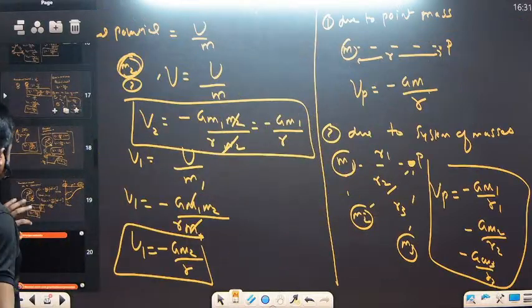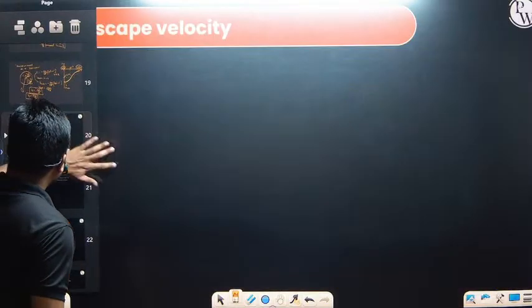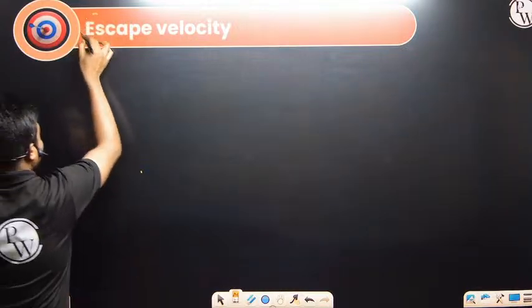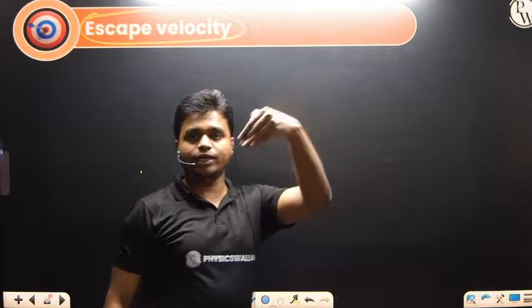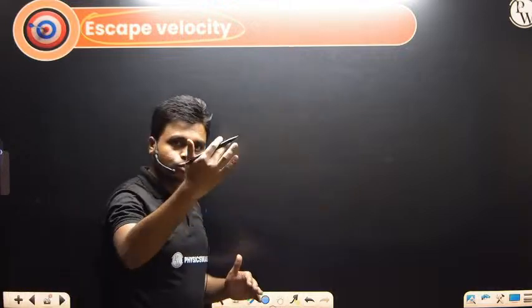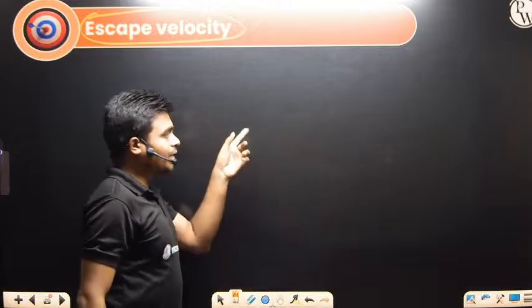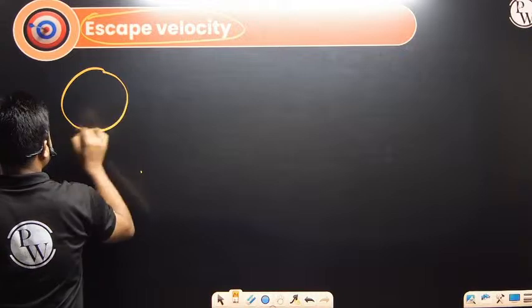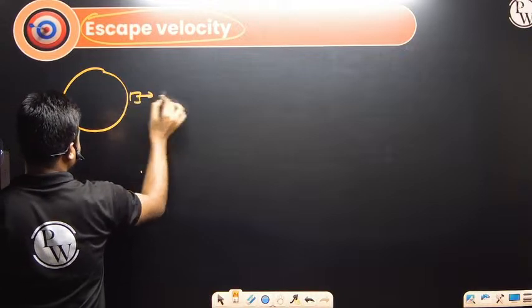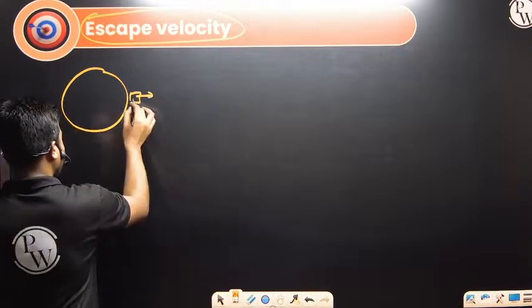Gravitational potential. If you talk about escape velocity, what is escape velocity? It is the minimum velocity that should be provided to any object so that it reaches infinity from the earth. It should not return back to the earth. That minimum velocity is what you define as escape velocity. So we are getting this from the conservation of energy.